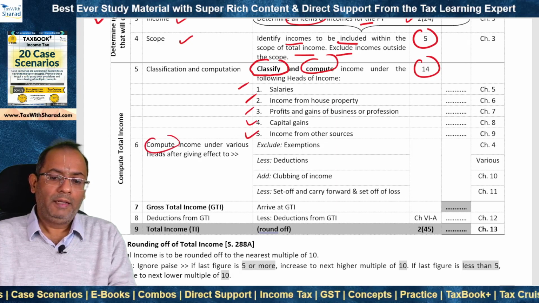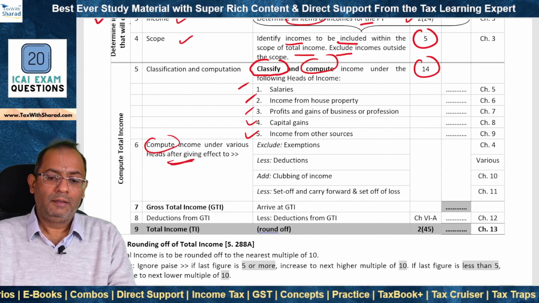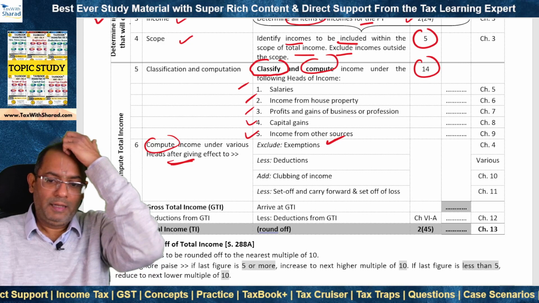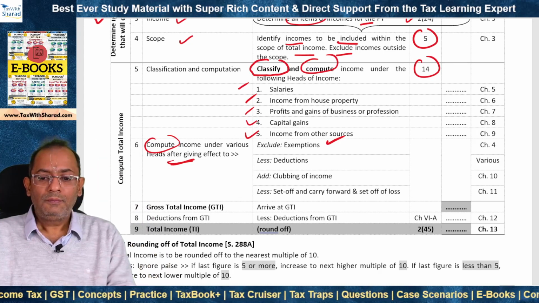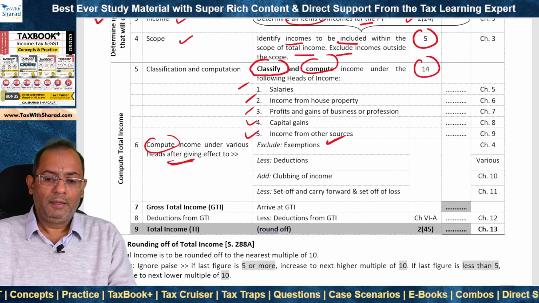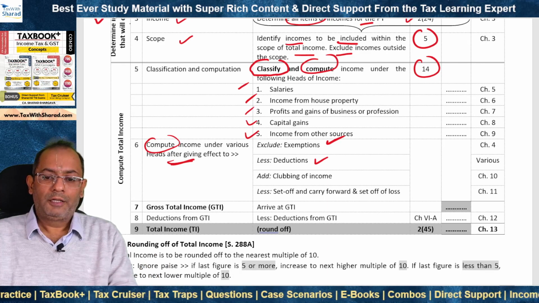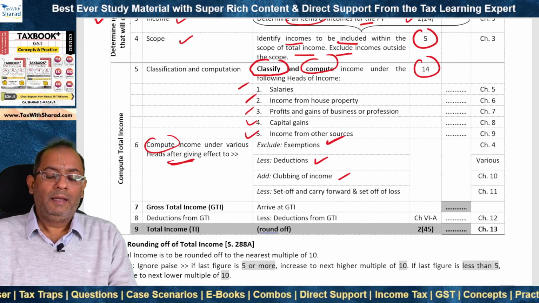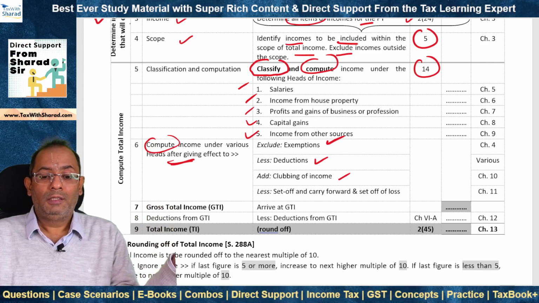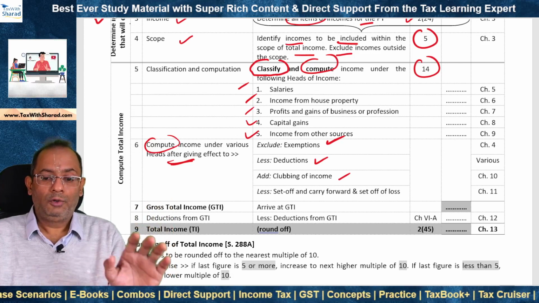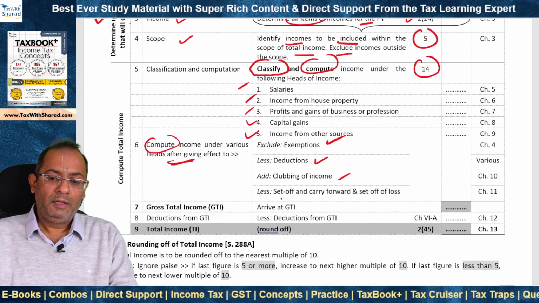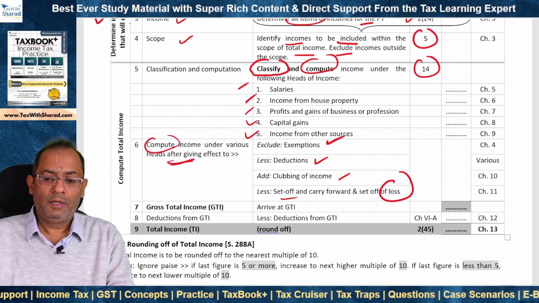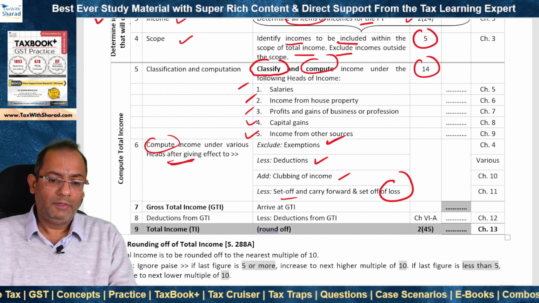And we compute the income under these heads after giving effect to the exemptions. The incomes which are exempted, they don't enter the computation of total income. We reduce the deductions available under the various provisions. We add the incomes which belong to other persons, but they are to be clubbed in the total income of the person. Then we make adjustments in respect of losses. We set off and carry forward the losses as per the provisions.